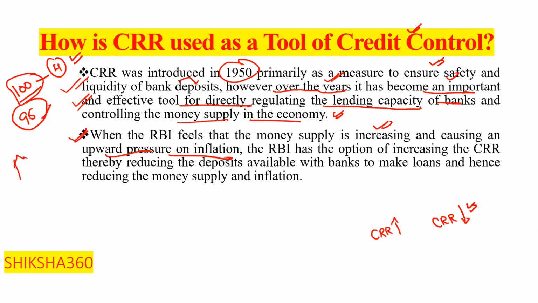So how will they keep it out? That is, less money is to be held with the banks. In what case is less money held in the banks? When the CRR is going to rise. In that case, the RBI has the option of increasing the CRR, thus reducing the deposits available with the banks to make loans, and hence reduces the money supply and inflation.